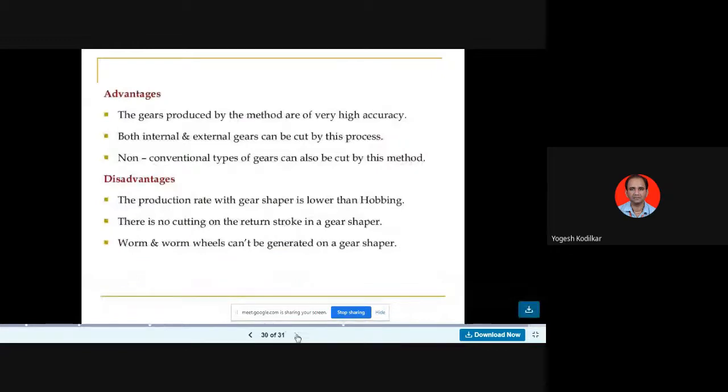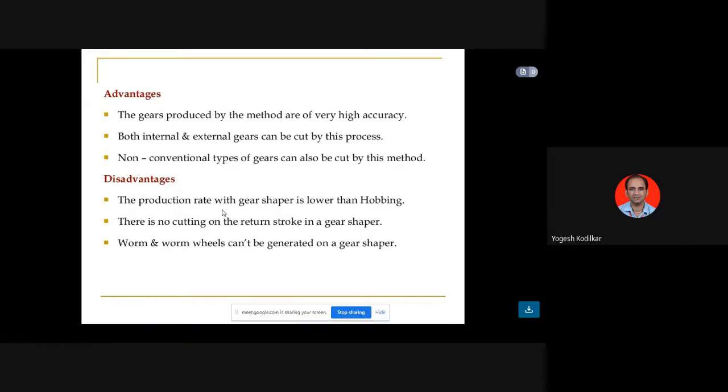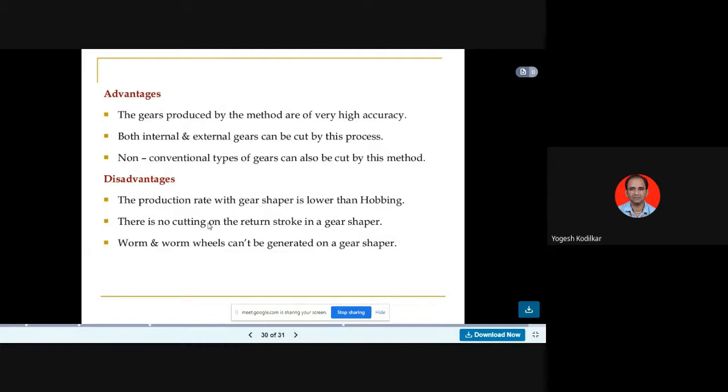Then these are the advantages of gear hobbing. The gears produced by these methods have very high, good accuracy. Both internal and external gears can be cut by this process. Also, non-conventional gears can be cut by this method. And in disadvantages, the production rate with gear shaping is lower than hobbing. There is no cutting on the return stroke in a gear shaper. Worm and worm wheels cannot be cut on a gear shaper. So these are the disadvantages.